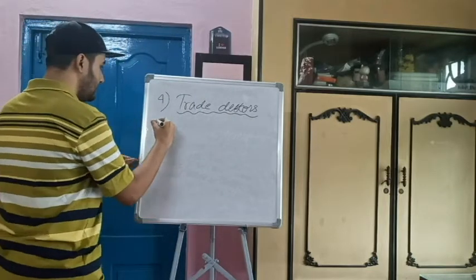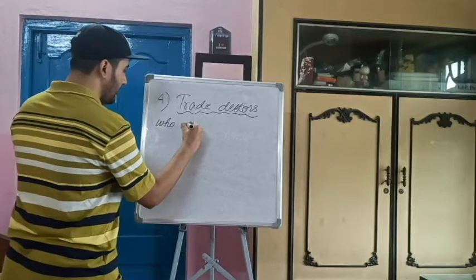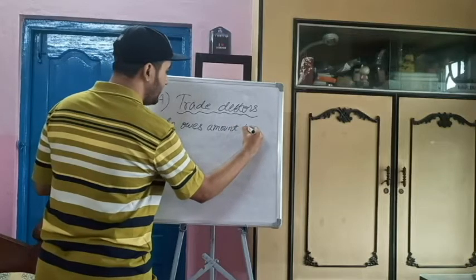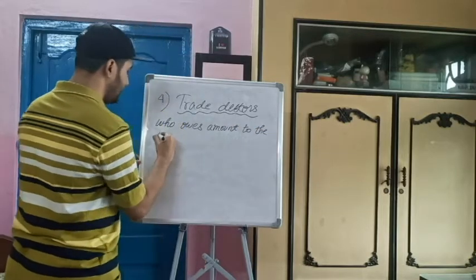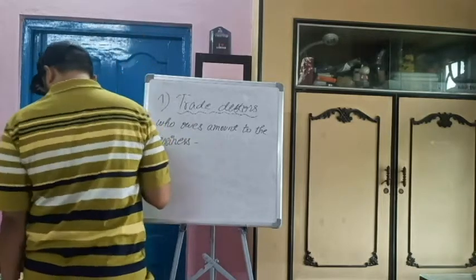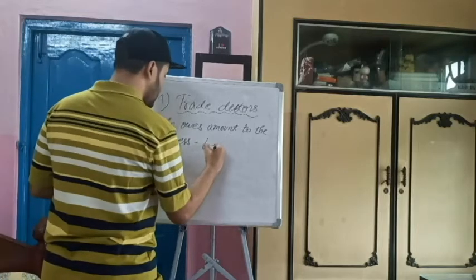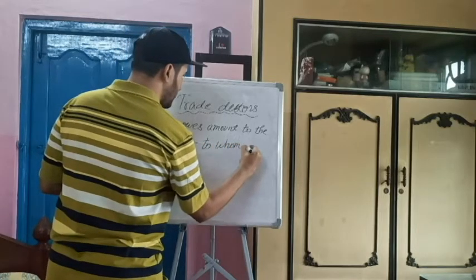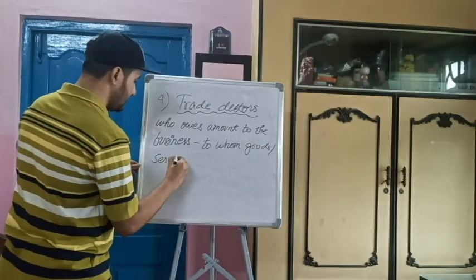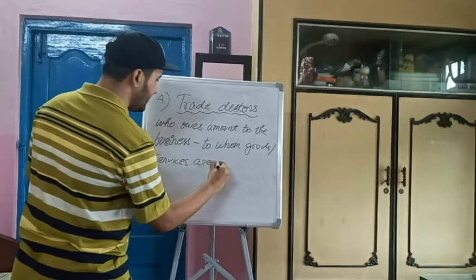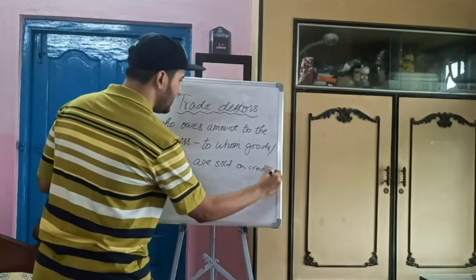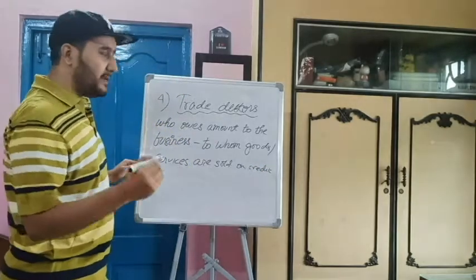Trade debtors are those who owe an amount to the business. Or we can say the services are sold on credit. A debtor may be a person or maybe an organization too.